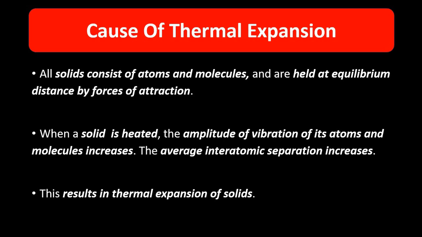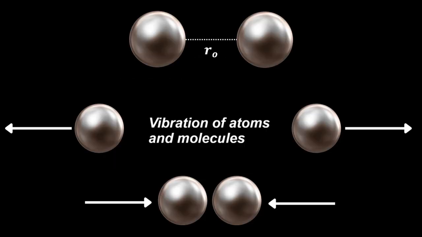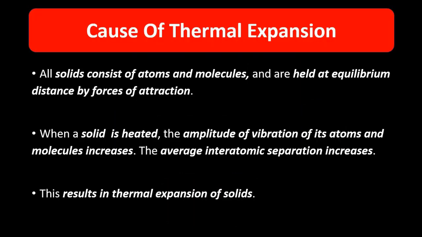Every solid, liquid, and gas is made of atoms and molecules, held at equilibrium positions by interatomic forces of attraction. When a solid is heated, the vibrations start to increase, and as a result the separation between them increases, and the material undergoes thermal expansion.